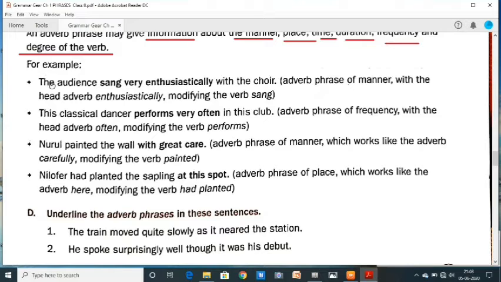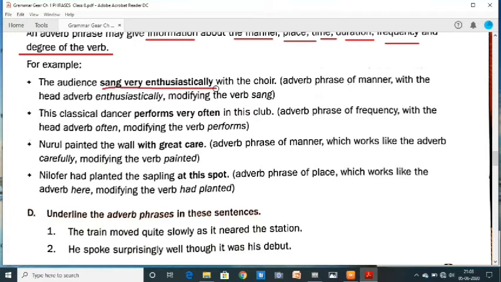For example, the audience sang very enthusiastically with the choir. Adverb phrase of manner, with the head adverb enthusiastically modifying the verb sang.